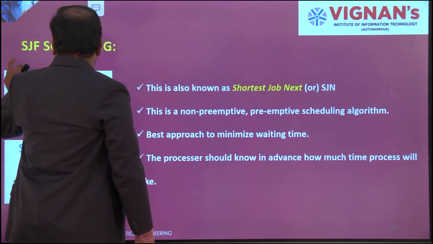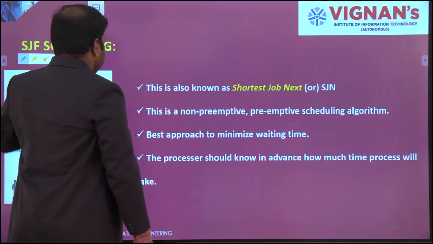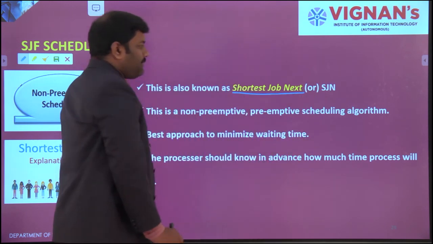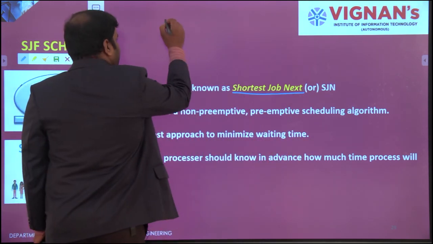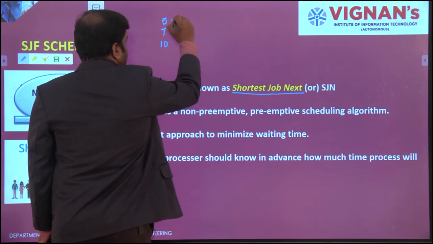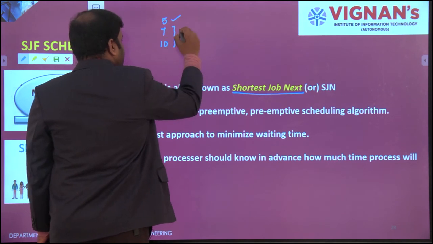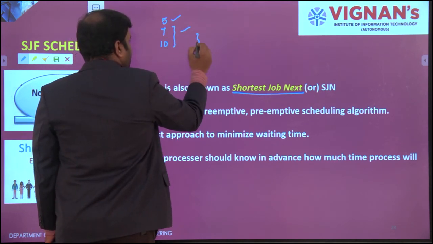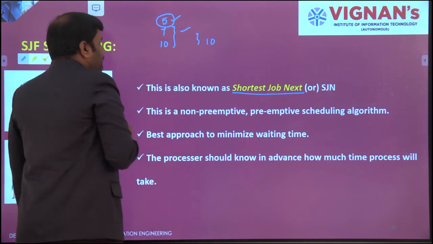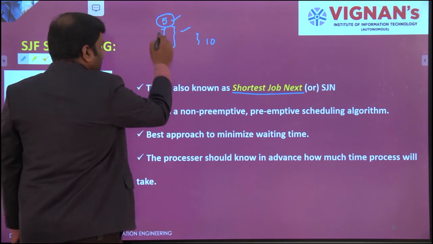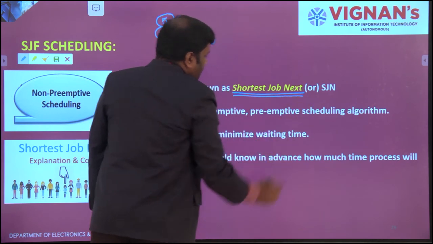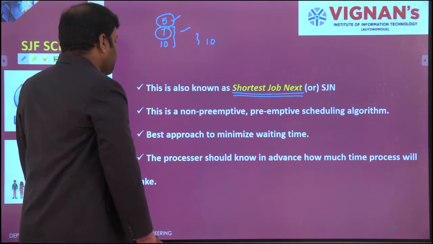So this is what shortest job first scheduling is, and this is also known as shortest job next. Why? Because, as I already told you, first one is 5, next one is 7, next one is 10. First one is 5, of the remaining 2, the shortest one is 7, remaining 1 only. So then you will go for 10. Initially it takes the shortest job first, and next it takes the next shortest job. That is the reason we also call this shortest job next.